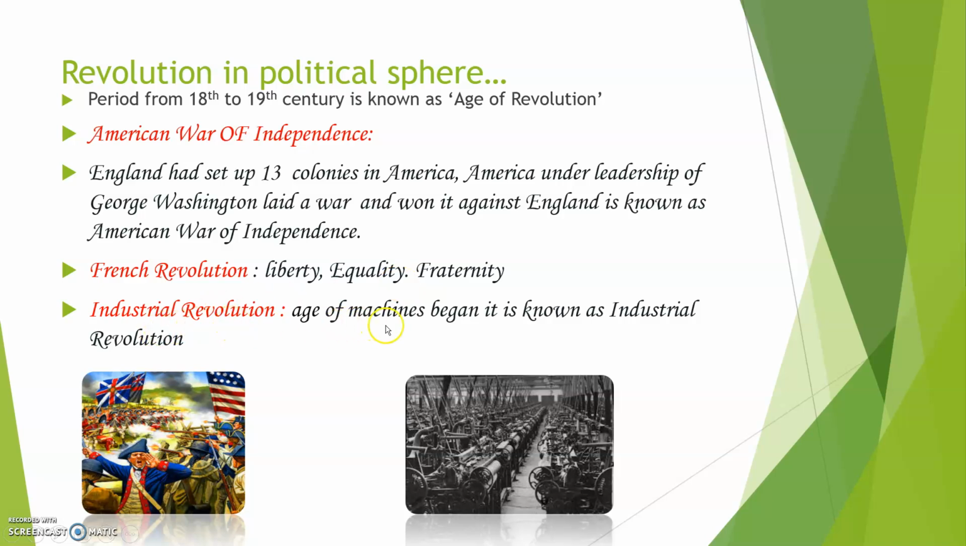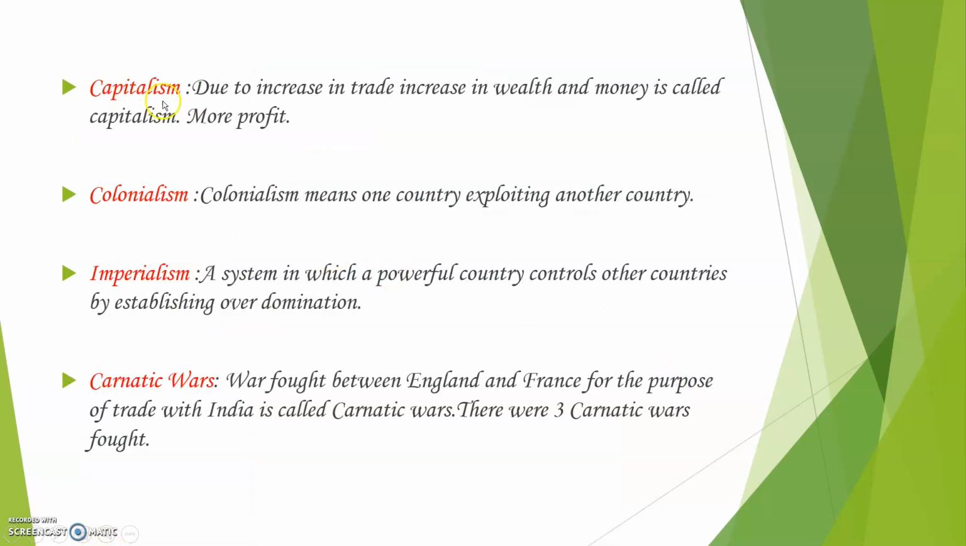Industrial Revolution, the age of machines, began. It is known as the Industrial Revolution. As I told you, revolution means change. Everything was changed. A lot of machines came to be used in England. It is known as the Industrial Revolution, the age of machines, when machines came to be used. Let us understand the various concepts. Concept of capitalism.